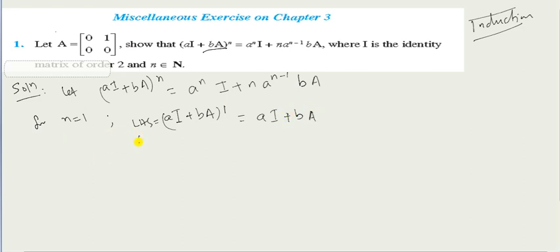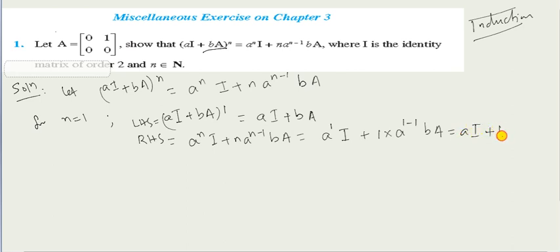Right, now let us check the RHS. The RHS is a^n I + n a^(n-1) b A, which is equal to a^1 I + 1 a^(1-1) b A. So this is aI plus, since this is a to the power 0, which is 1, b into A. So here you can see clearly LHS is equal to RHS, hence our statement is true.